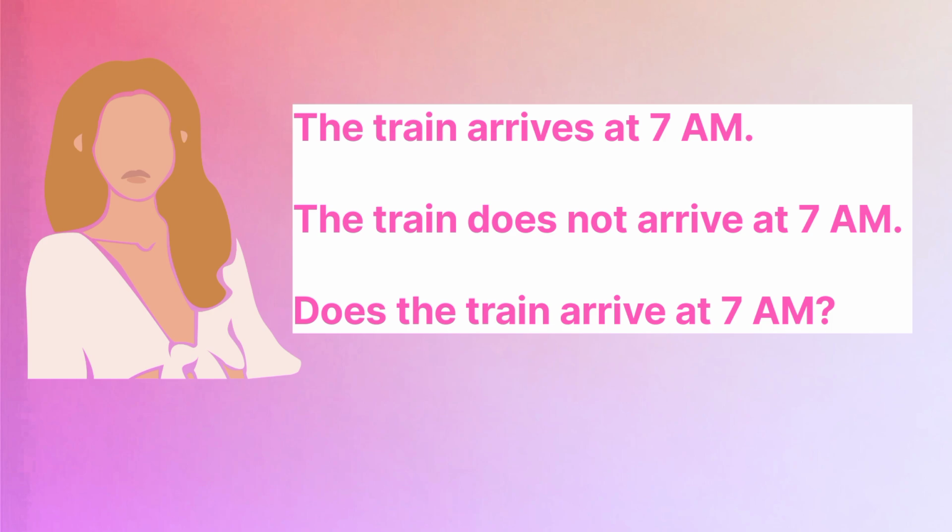The train arrives at 7 a.m. The train arrives at 7 a.m. The train does not arrive at 7 a.m. The train does not arrive at 7 a.m. Does the train arrive at 7 a.m.? Does the train arrive at 7 a.m.?